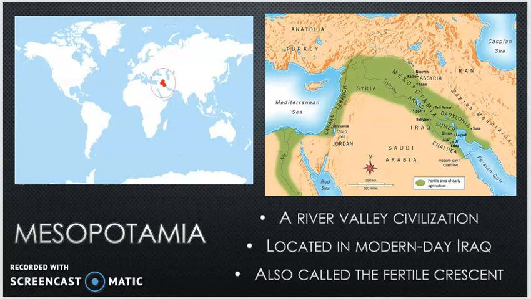It's located in modern-day Iraq. It's also sometimes called the Fertile Crescent because it has a crescent shape to it. You can see on the maps in the video here in our PowerPoint.